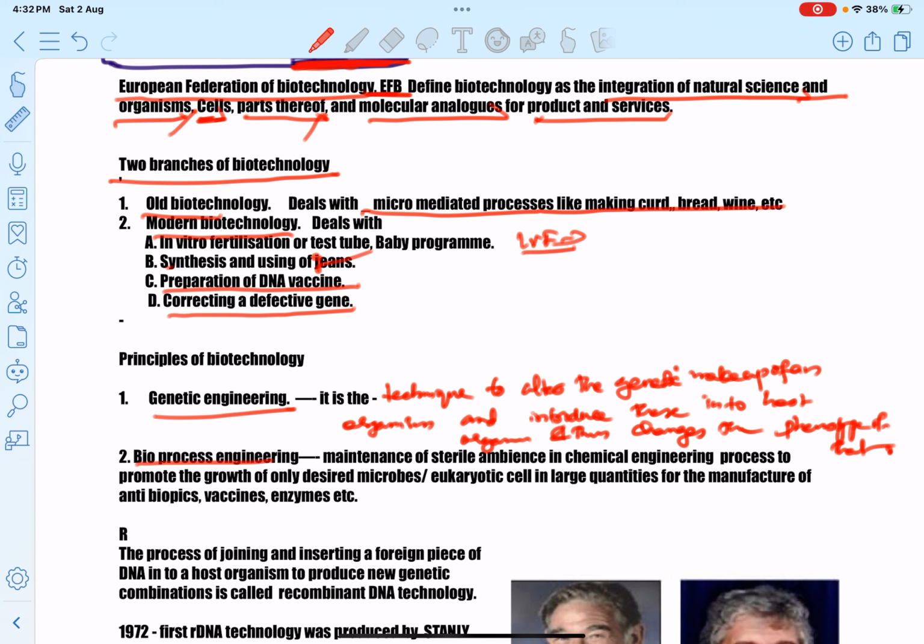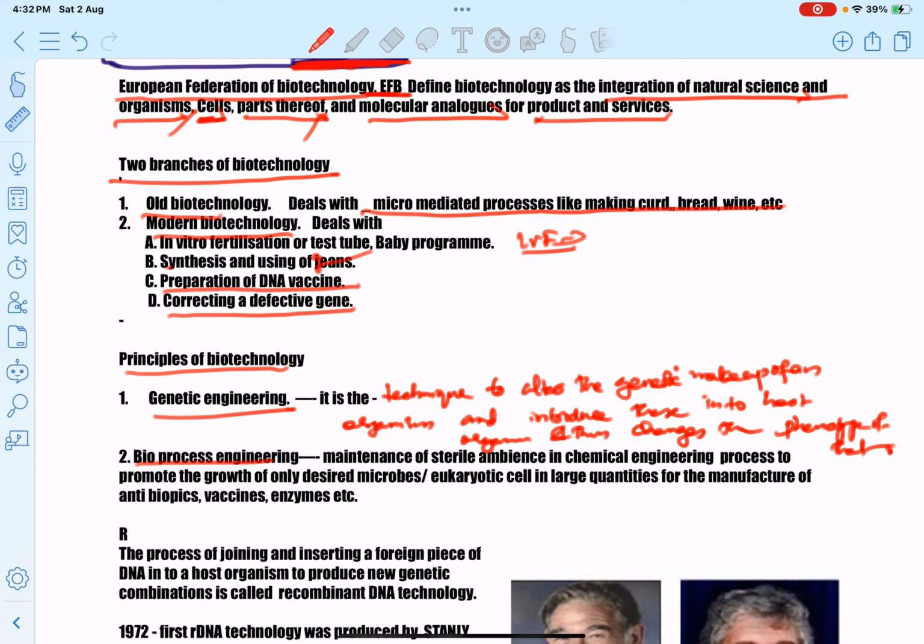The second principle of biotechnology is bioprocess engineering. We have to maintain a sterile ambience, or sterile condition, for the genetic engineering process. In this process we require only desired microbes, only particular microbes.